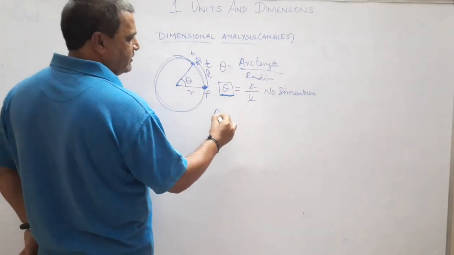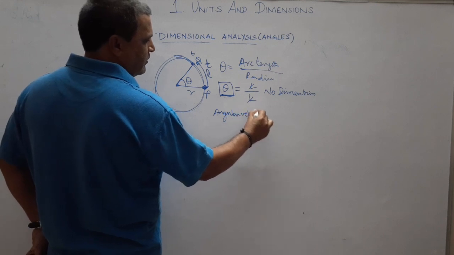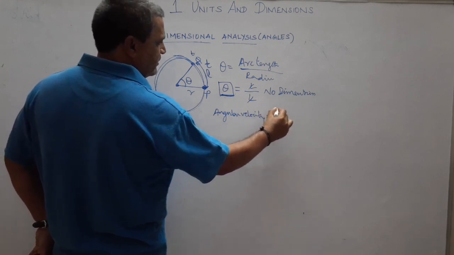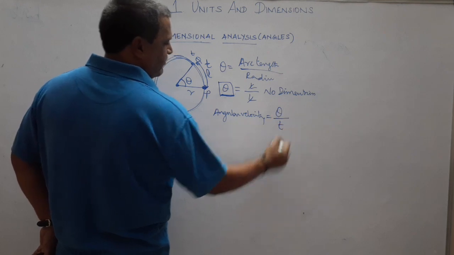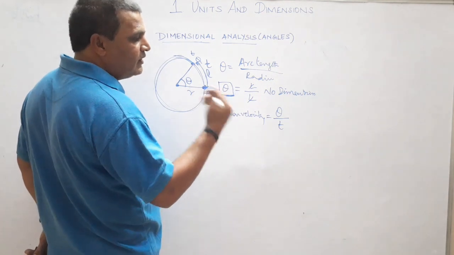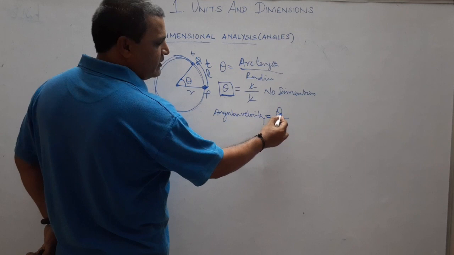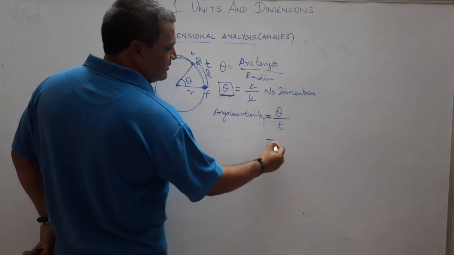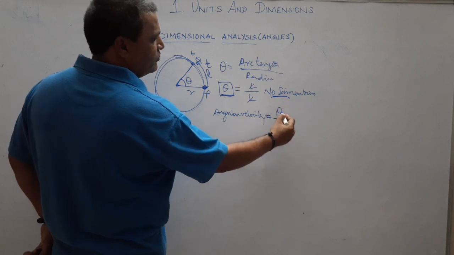Now angular velocity is defined as angular displacement by time. Whereas linear velocity is linear displacement by time. Here it deals with angular displacement by time. So theta, what is the dimension for theta? Theta is a dimensionless quantity, so there is no dimension for it.